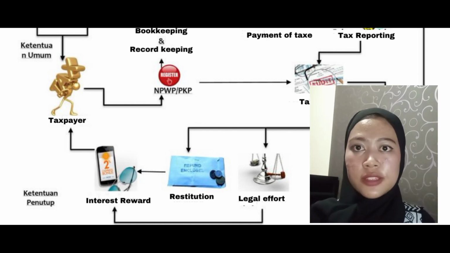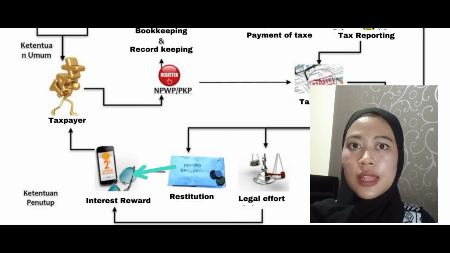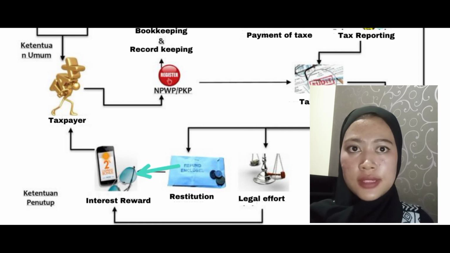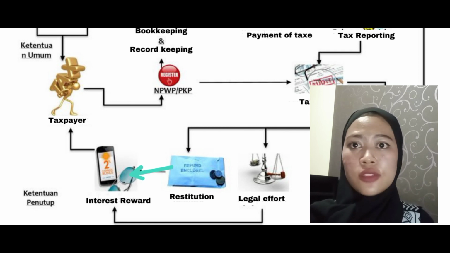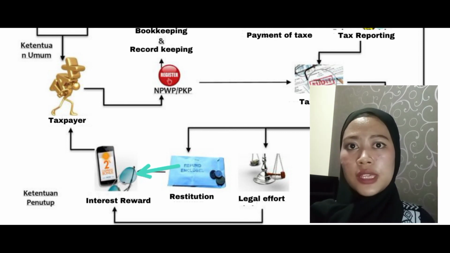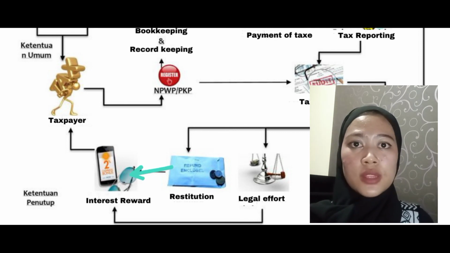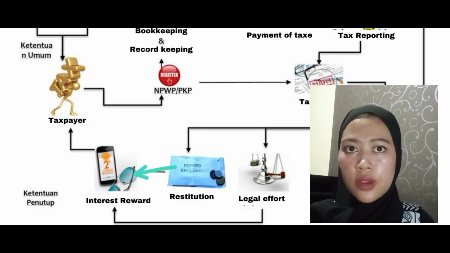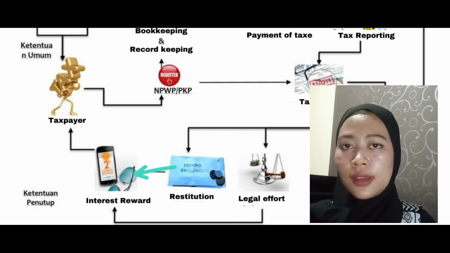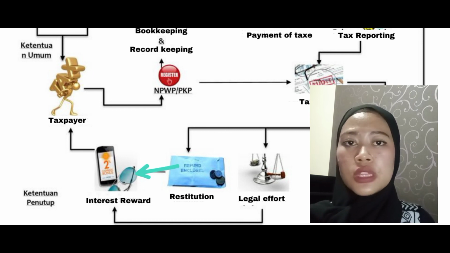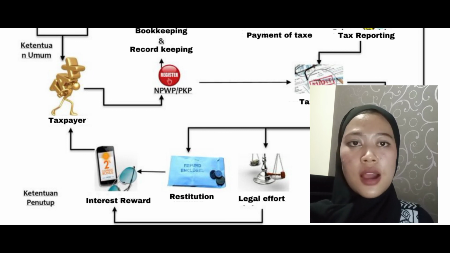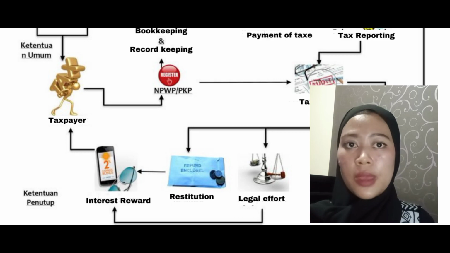The next step is the interest reward. If there is a delay in returning excess tax, then the taxpayer will get an interest reward. This is stipulated in Article 17B, 27A of the KUP law. For example, due to the delay in issuing the decree of overpayment, the taxpayer gets an interest reward of 2% per month for the expiration of the issuance period until the issuance of the decree of overpaid tax, Article 17 of KUP.